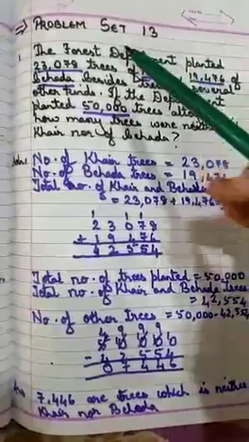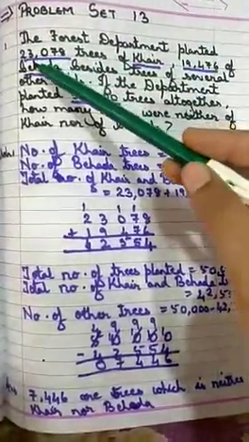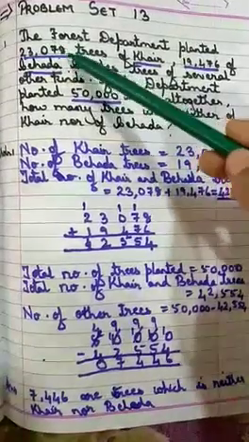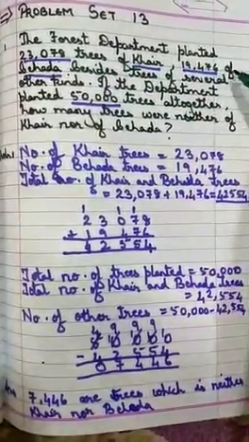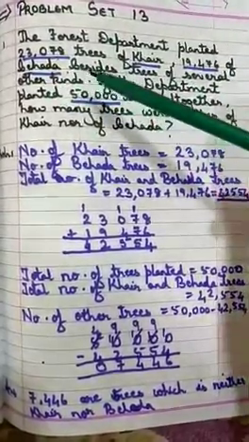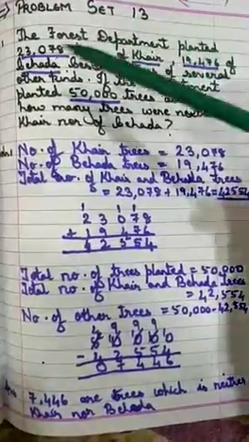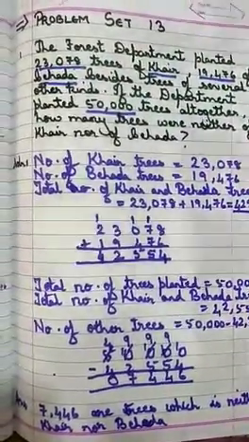So here the question says, the forest department planted 23,778 trees of khair, 19,476 of behda. Besides, there are several other kinds of trees. So the forest department has planted this much number of trees.